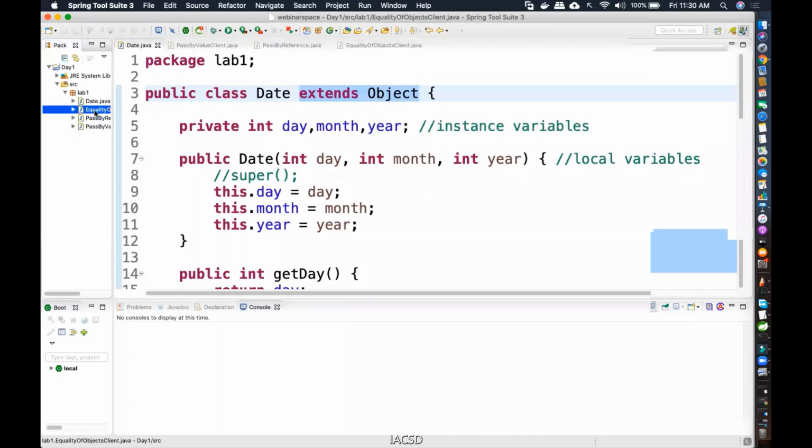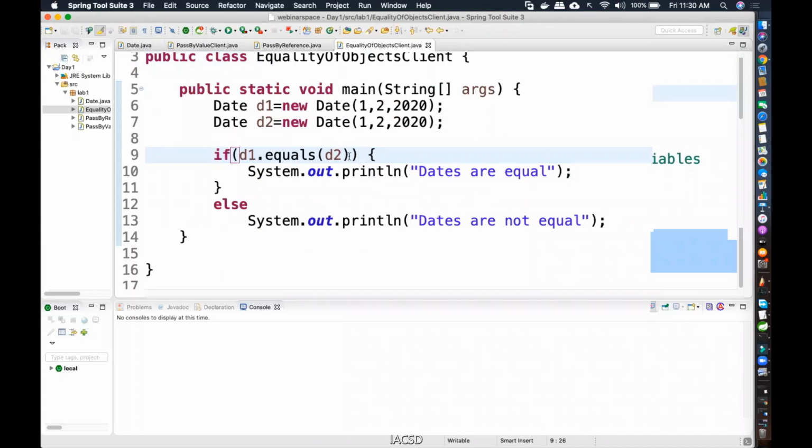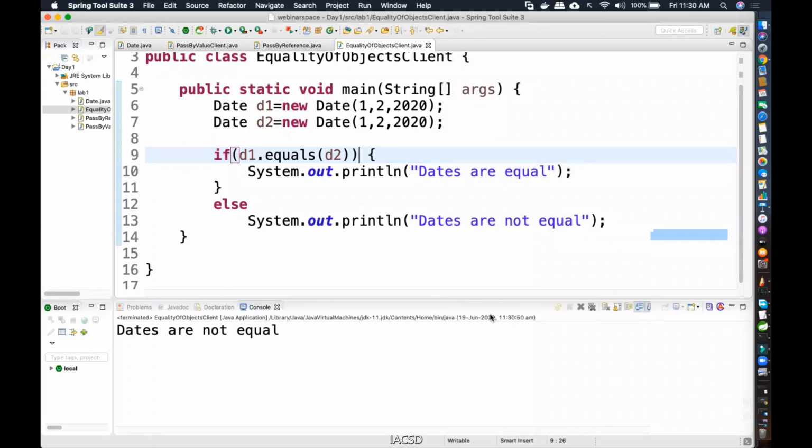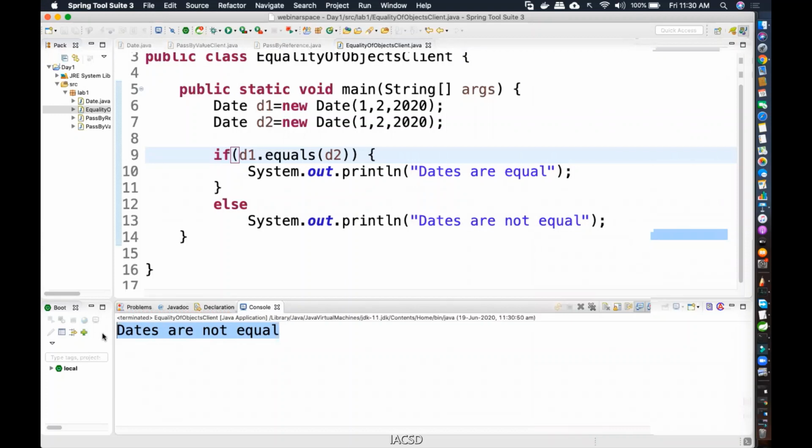So over here, I'm going to use the equals method. Now can you tell me what will be the output? Will it be dates are equal or dates are not equal? Dates are equal, yes, everybody's telling equals. Okay, so let me run and show you. The output will not be as predicted. What is going to come? Dates are not equal. But the question is why?